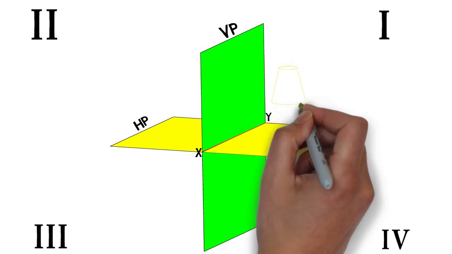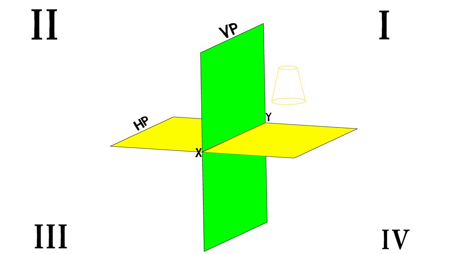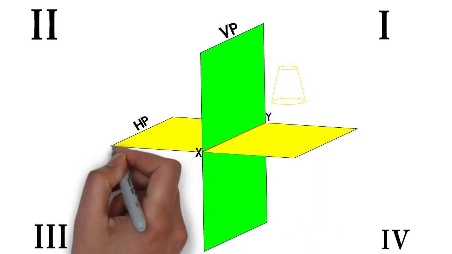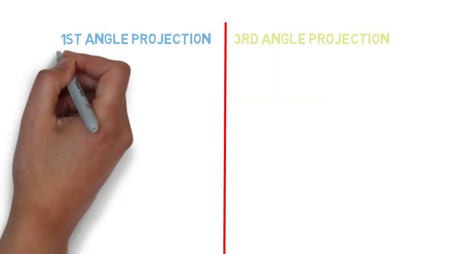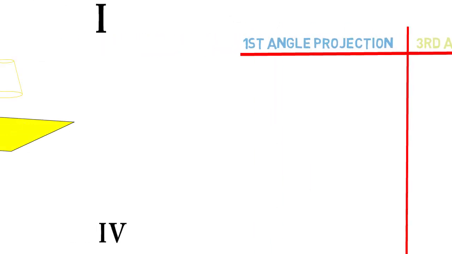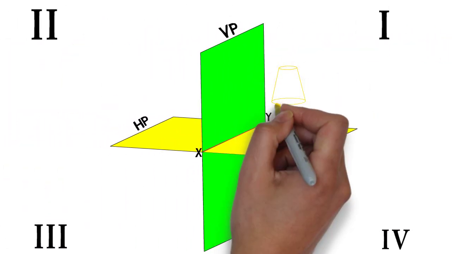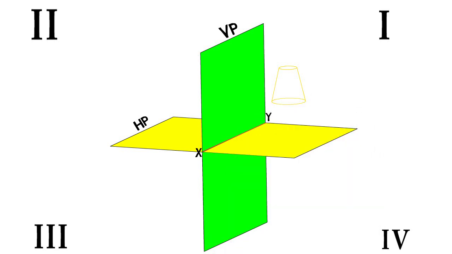Now consider this as the object for which we are going to plot a drawing, and all of these are the planes of projection. Side by side we will write down the difference between first angle of projection and third angle of projection. In first angle of projection, object is placed in first quadrant like this. Similarly, in third angle of projection, object is placed in third quadrant like this.